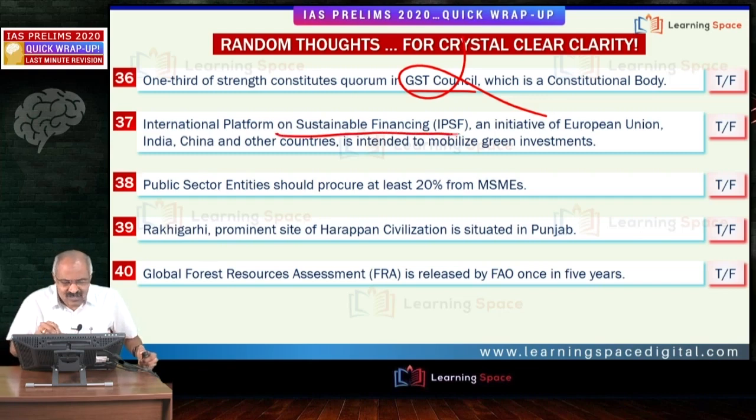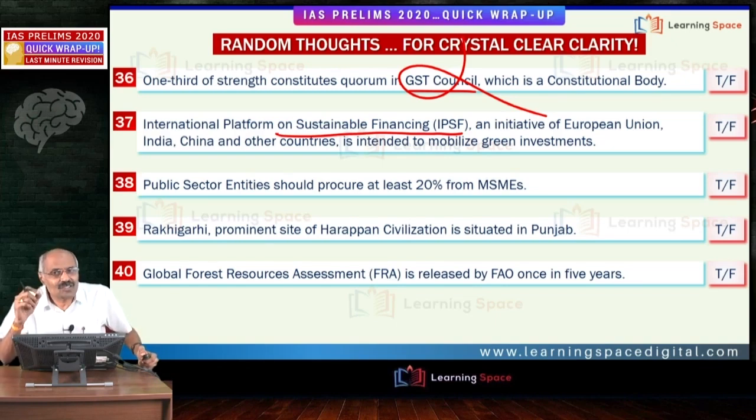International Platform on Sustainable Financing. Who started it? This International Platform on Sustainable Financing was started by the European Union, India, China and other countries. Friends, what is the purpose of this platform? The purpose of this platform is to harmonize the rules. Very important. It is not to mobilize investments. It is to harmonize the rules.